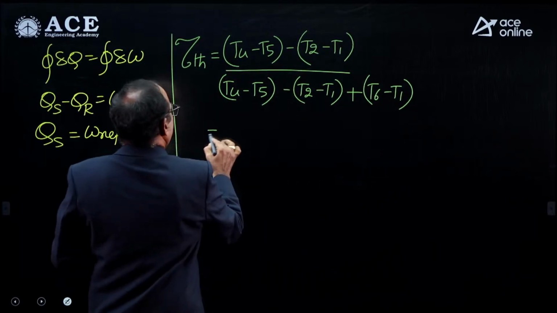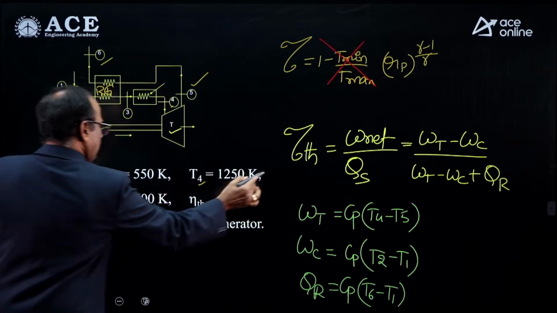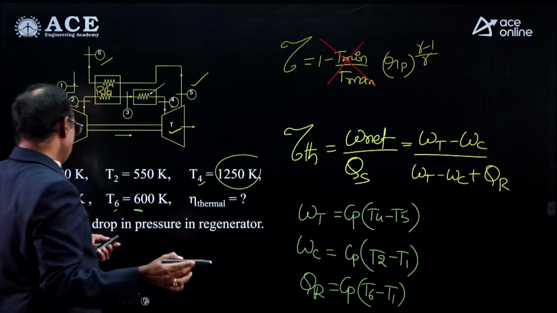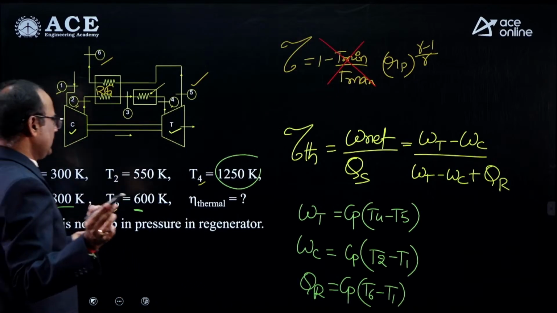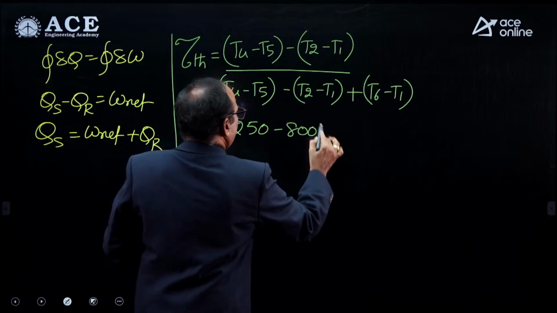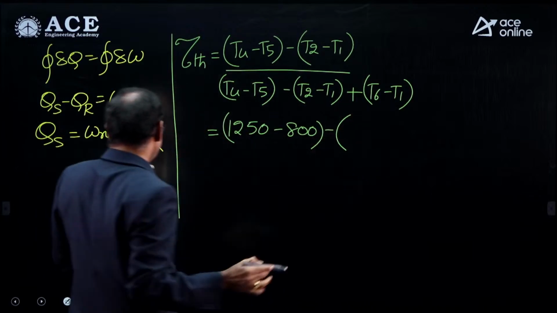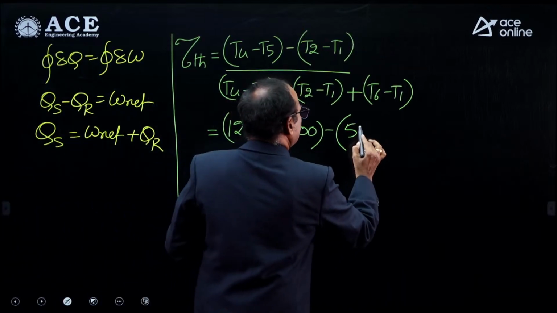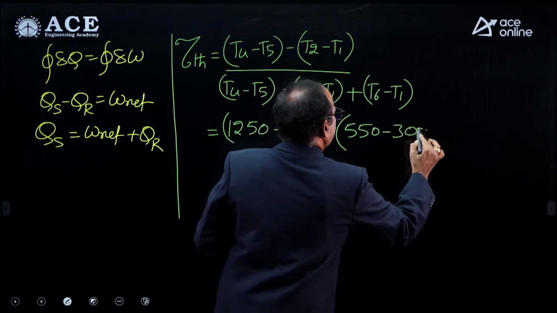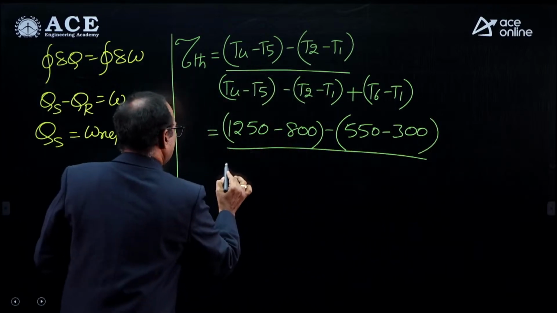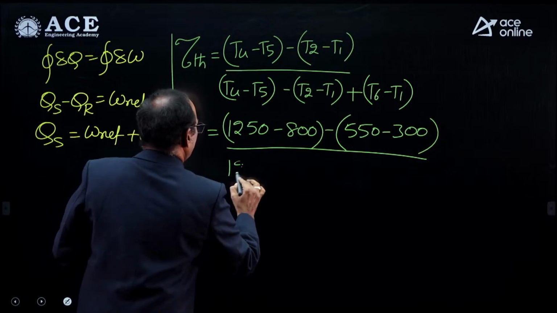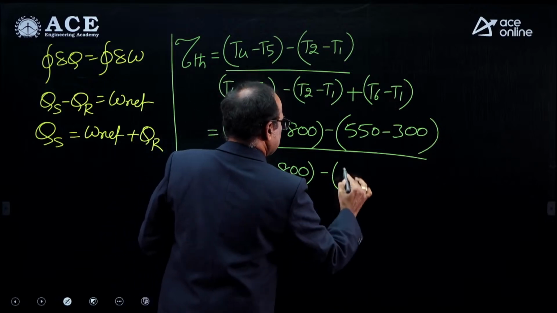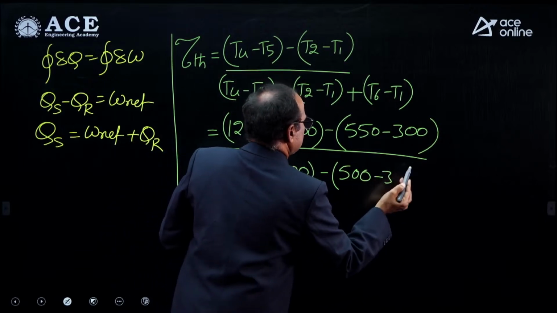You put all the values. It is equal to T4: look at the T4 value, 1250, minus T5, look at the T5 value, 800, minus T2, the temperature after compression, 550, minus T1, 300. So 550 minus 300, divided by the same value in the denominator: 1250 minus 800 minus (550 minus 300).